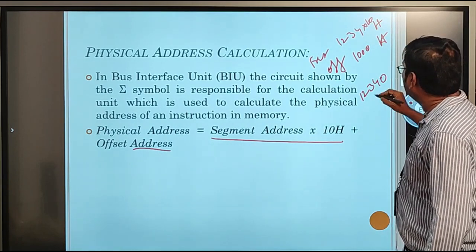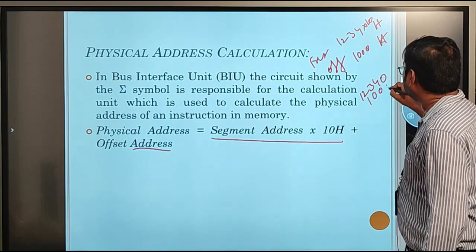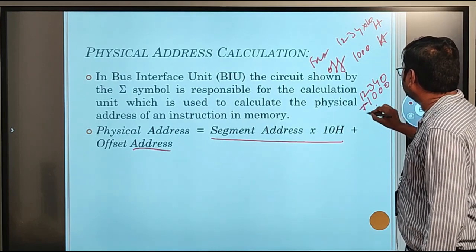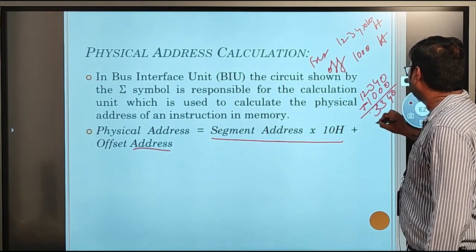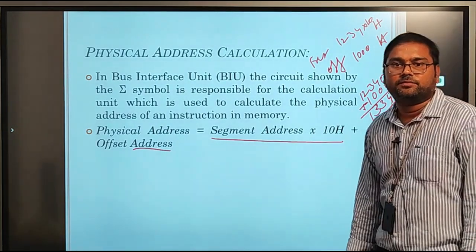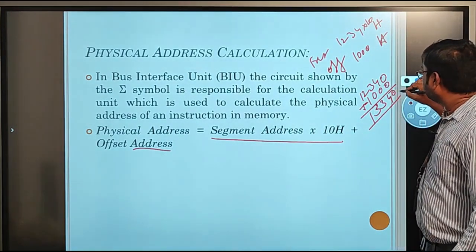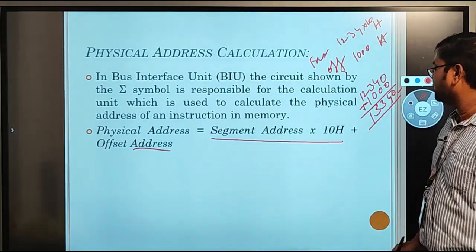So this is the segment address and the offset address is 1000. Add this offset to the segment address, so we get 13340. So this is the physical address calculation. Like this, we can get the physical address of any particular data or information.